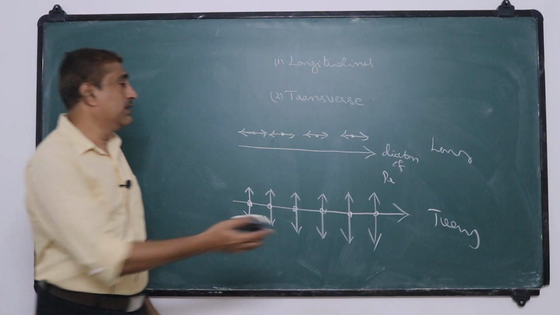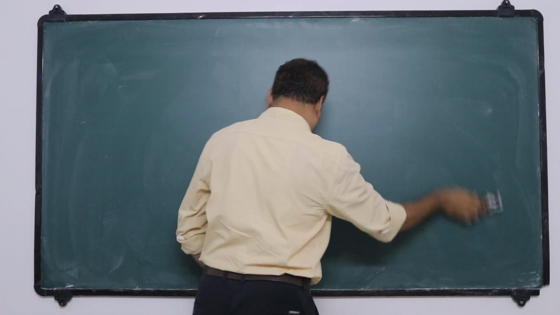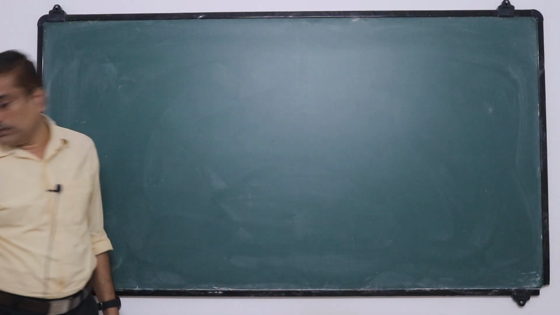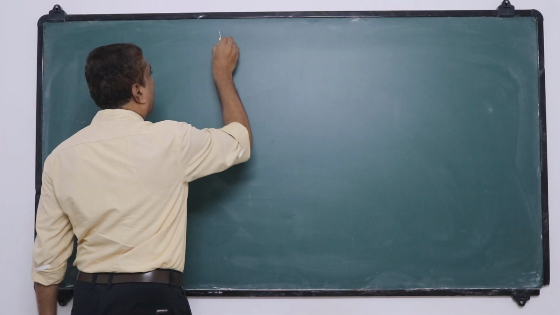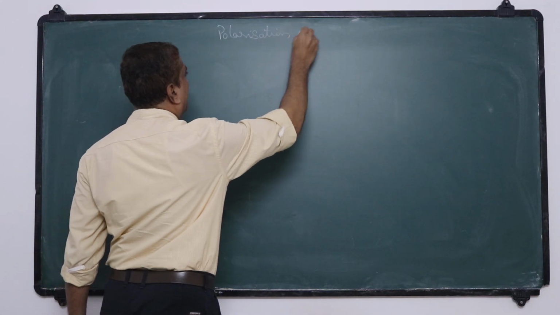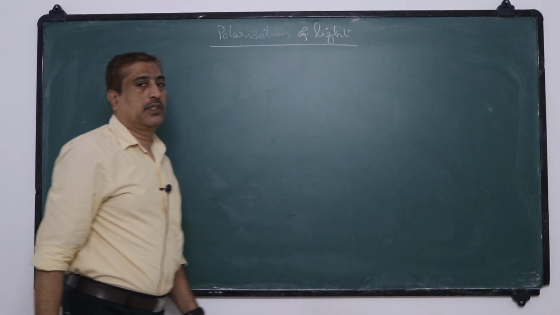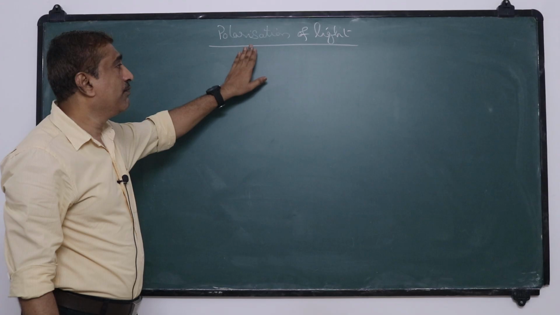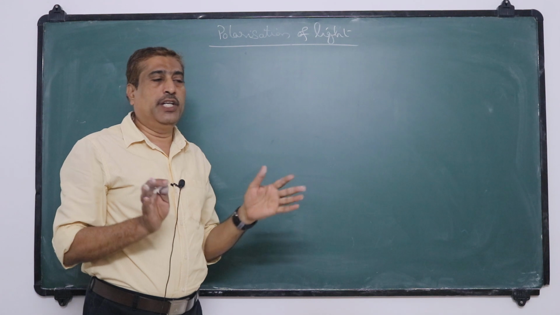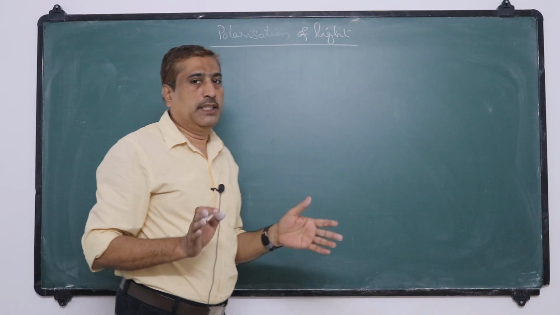First, what is polarization of light? The meaning of polarization is separation. The simple meaning of polarization is separation into two opposing tendencies.